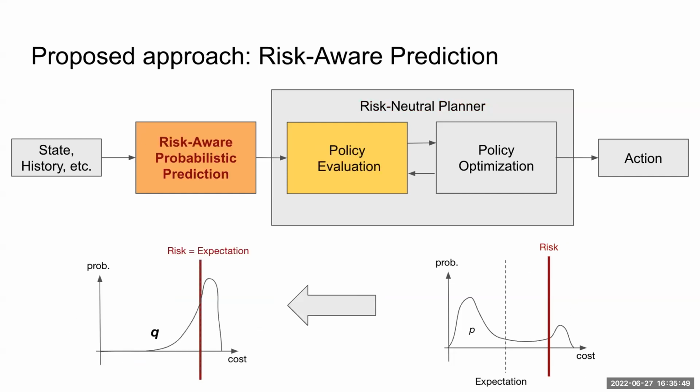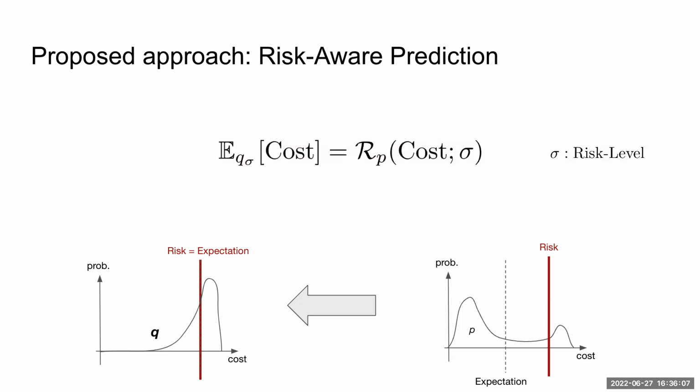However, performing risk-aware policy evaluation online is challenging because it relies on finite sampling from the probabilistic predictor, because accurately capturing tails in this cost distribution is non-trivial with few samples. So instead, in our work, we propose to